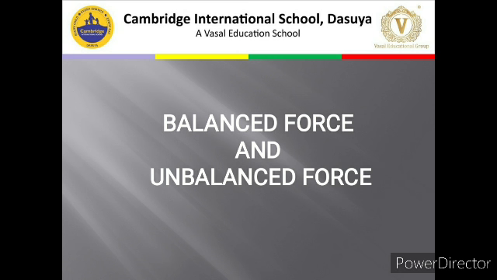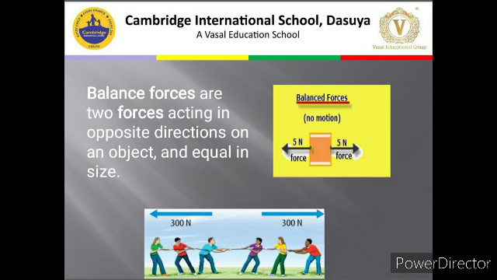Now we are going to start with the next topic, that is balanced and unbalanced force. We categorize the force into two parts. One is balanced force and one is unbalanced force. The balanced force is the one when two forces act in opposite directions on an object and they are equal in size. For example, you can look into the picture.